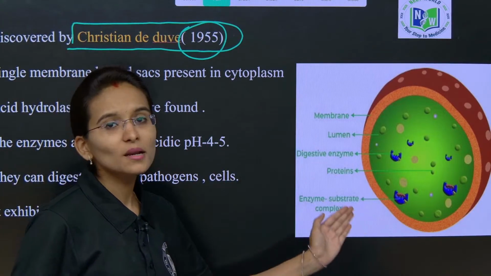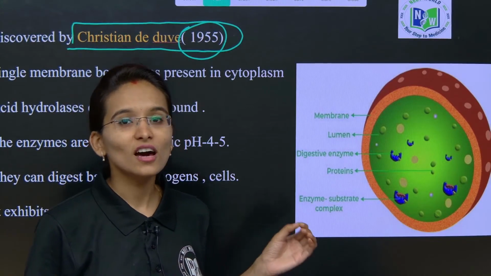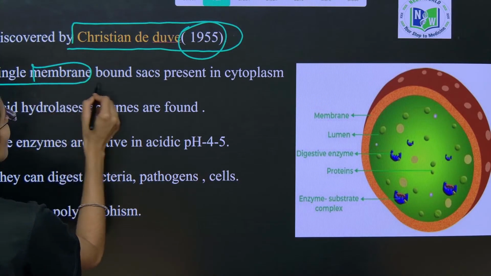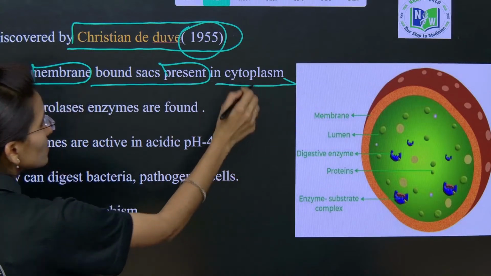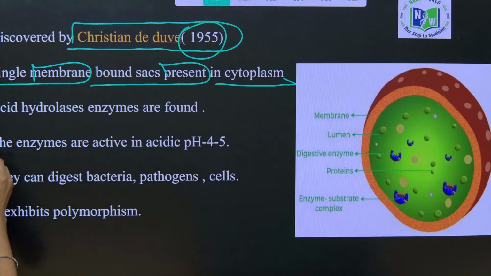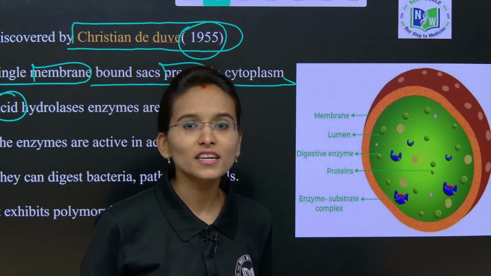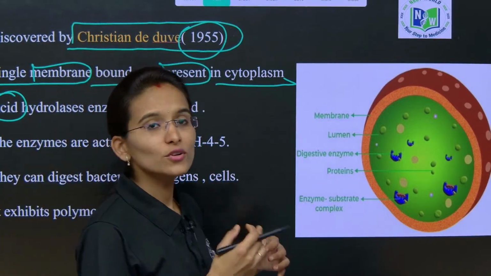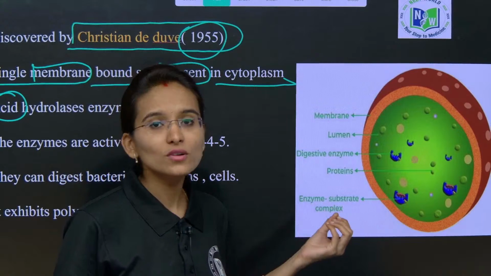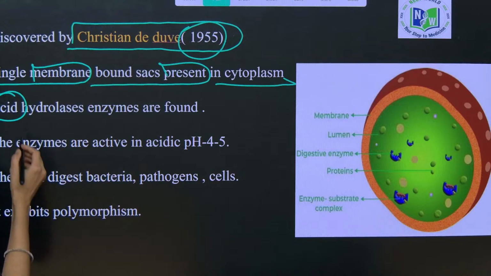These are single membrane bound cell organelles which are involved in digesting cellular waste materials. These are single membrane bound sacs present freely in the cytoplasm. The lysosomes contain many important enzymes, up to 40 or more. Among the most important enzymes present inside these lysosomes are acid hydrolases.